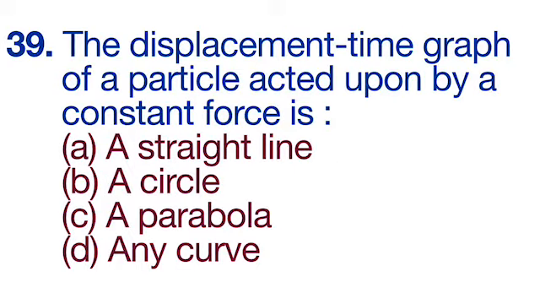39th question is, the displacement time graph of a particle acted upon by a constant force is. Options are A, a straight line, B, a circle, C, a parabola, D, any curve. Correct option is a straight line.